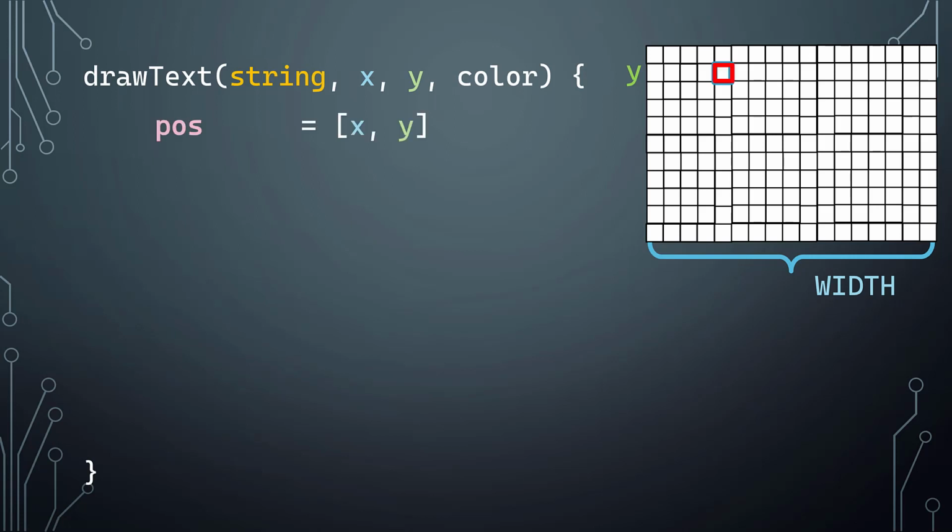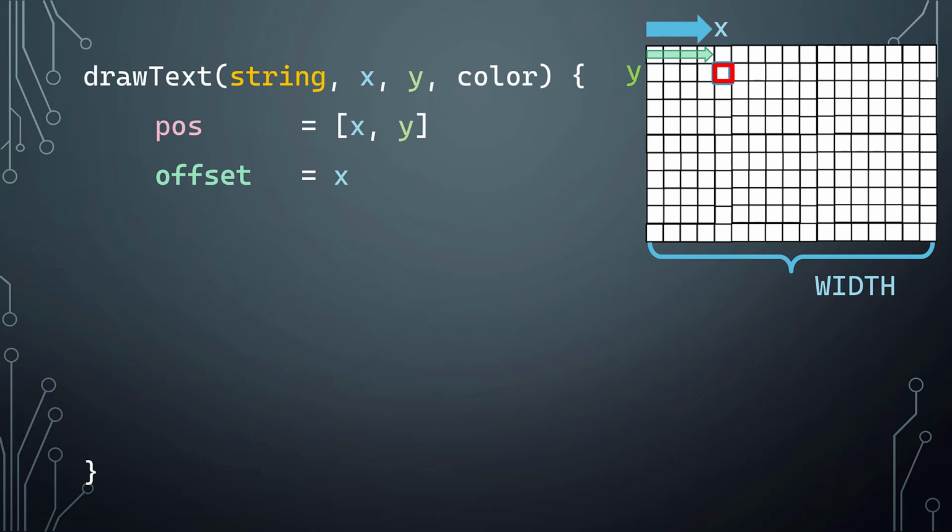So we have a draw procedure, and we're going to start off initializing a position that's going to track the x and y position of where we're currently drawing into. It's going to be initialized at first with where we want to start drawing from. We also need to initialize an offset that we're going to be tracking into the frame buffer.